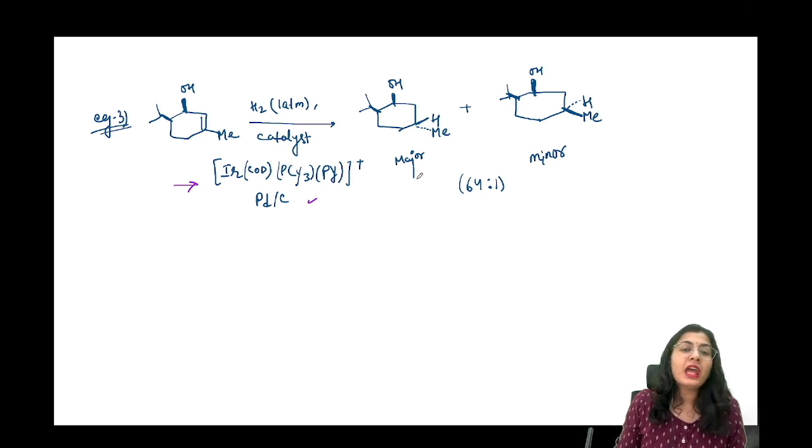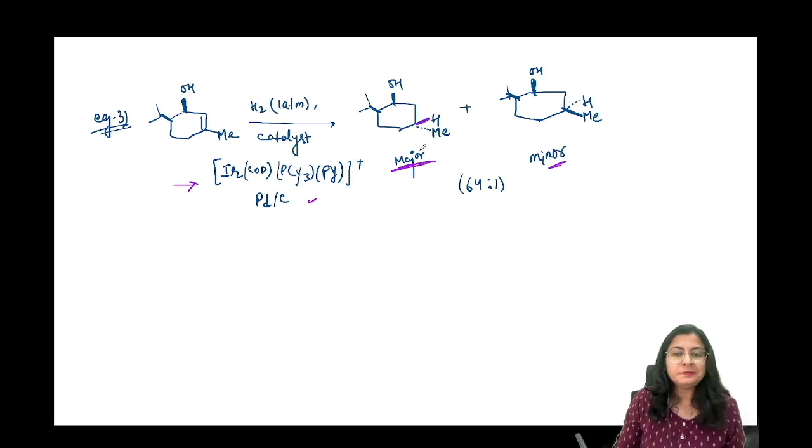Okay. Major product will be the one where the hydrogenation has happened on the same side of the OH or the polar group. क्योंकि यहाँ तो दोनों हाइड्रोजन है, that's why not mentioned, only this side it is mentioned because the methyl can, like, this can make a difference. So this is your major product and the trans one is your minor product.